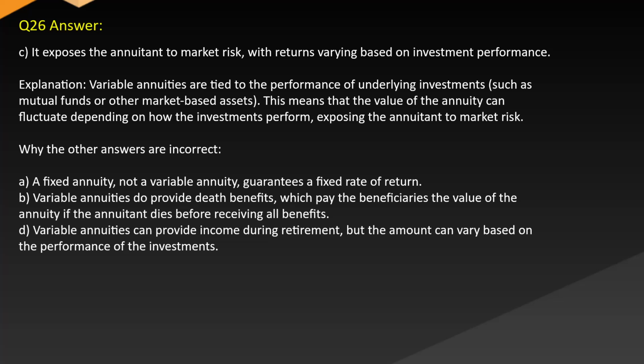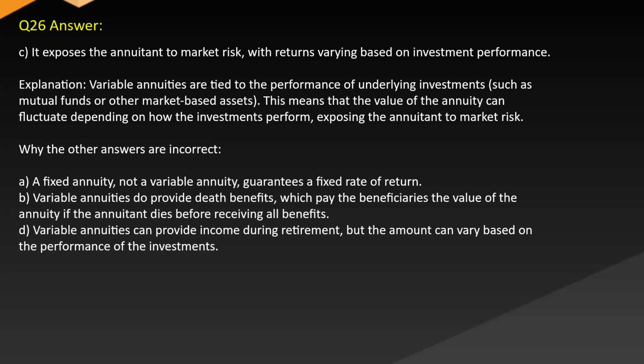Answer: C. It exposes the annuitant to market risk with returns varying based on investment performance. Explanation: variable annuities are tied to the performance of underlying investments, such as mutual funds or other market-based assets. This means that the value of the annuity can fluctuate depending on how the investments perform, exposing the annuitant to market risk. While the other answers are incorrect, a fixed annuity, not a variable annuity, guarantees a fixed rate of return.